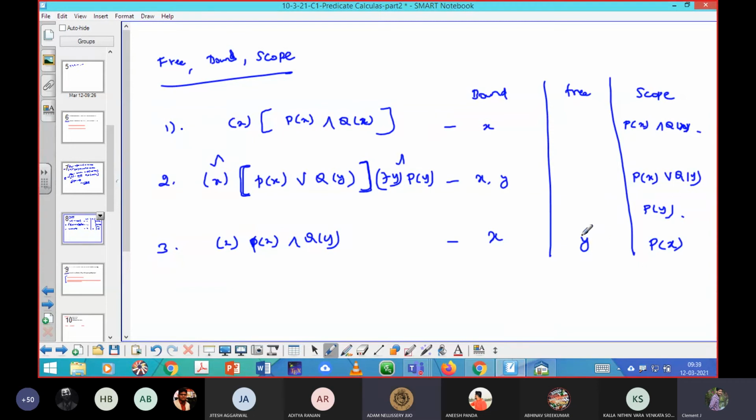Is y used as a free variable? Yes, exactly. In your first predicate function, y played the free variable. That should certainly be mentioned for your scope of the first function, that is P of x or Q of y, in which y played the role of the free variable. So always it will be mentioned, like: bound variable is x, the respective scope is the function P of x or Q of y, and the respective free variable for this predicate function is y.